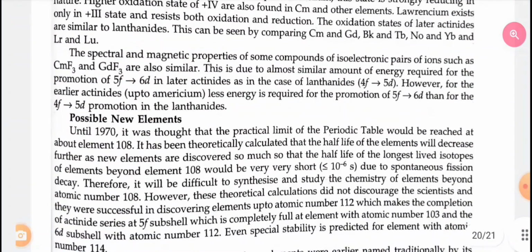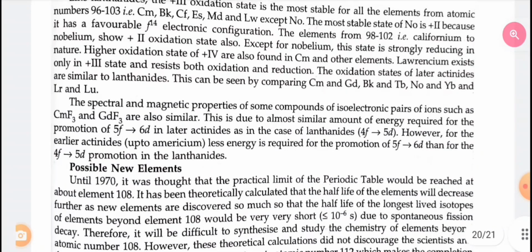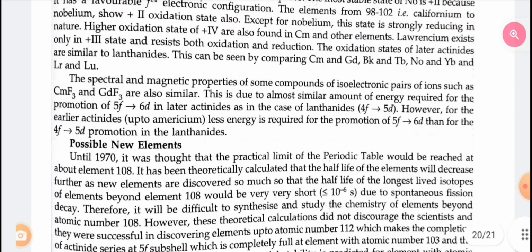Possible new elements. Until 1970, it was thought that the practical limit of the periodic table would be reached at about element 108. It has been theoretically calculated that the half-life of elements will decrease further as new elements are discovered, so much so that the half-life of the longest-lived isotope of elements beyond element 108 would be very short due to spontaneous fission decay. Therefore, it will be difficult to synthesize and study the chemistry of elements beyond atomic number 108.